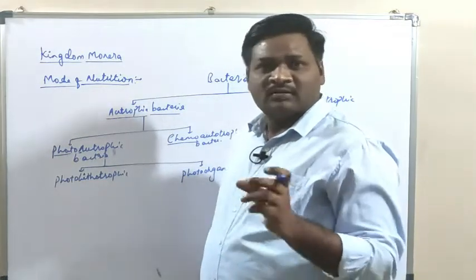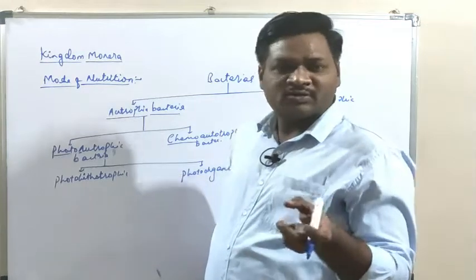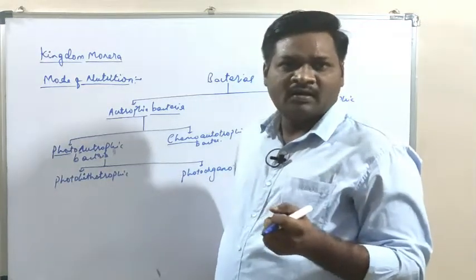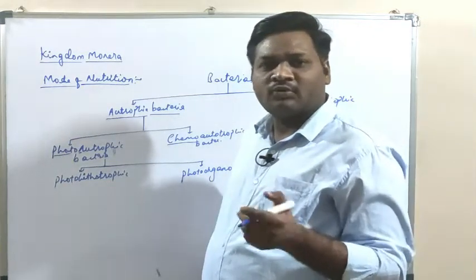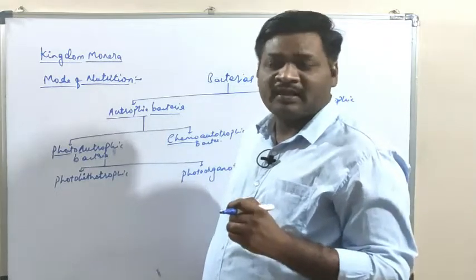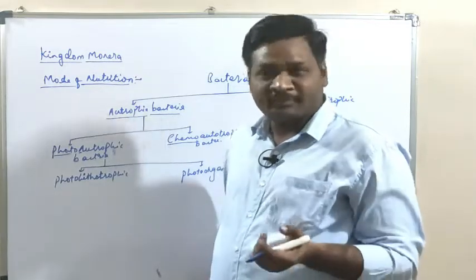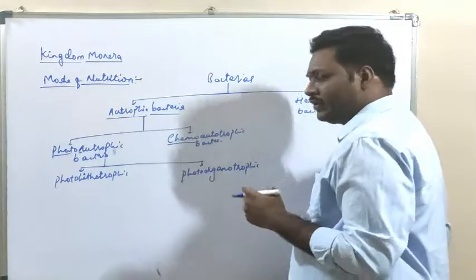Now photolithotropic, these are the bacteria which generally have certain photosynthetic pigments. Okay, and these pigments are like bacteriochlorophyll, bacterioviridin. Okay, some may have bacteriopurpurin as a photosynthetic unit.